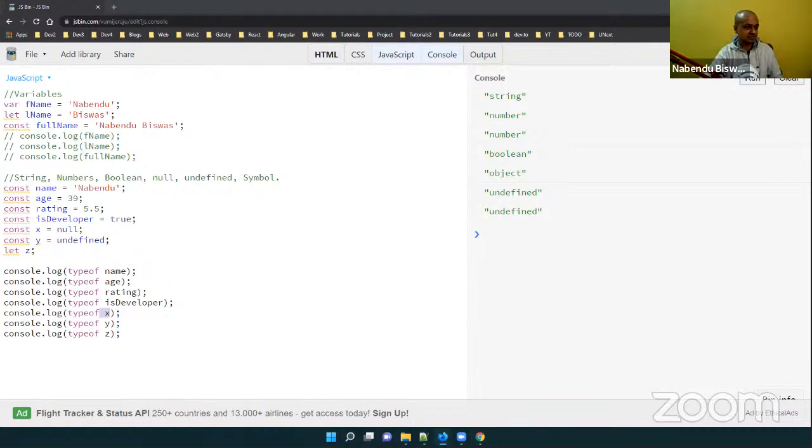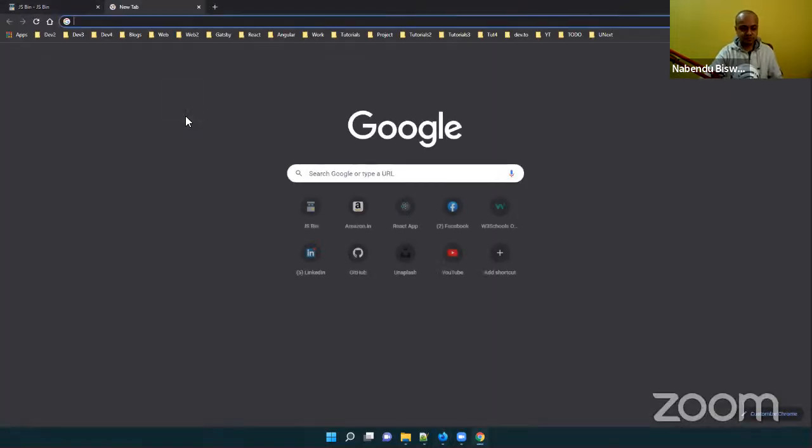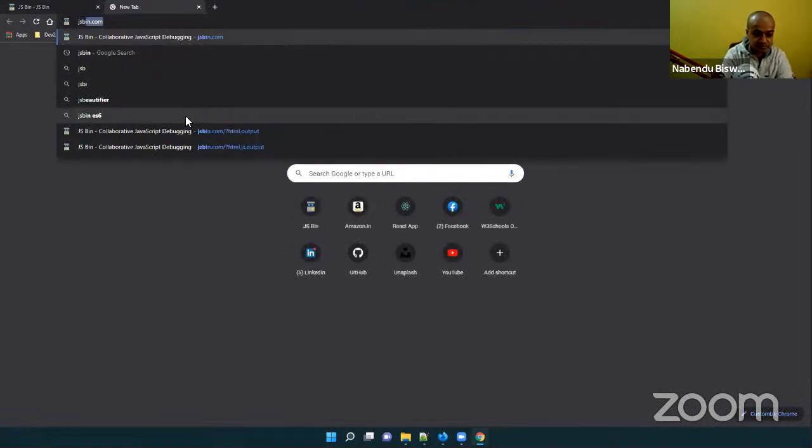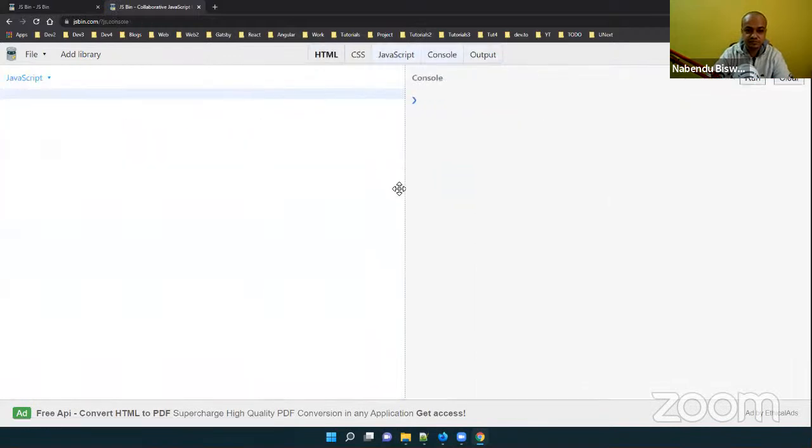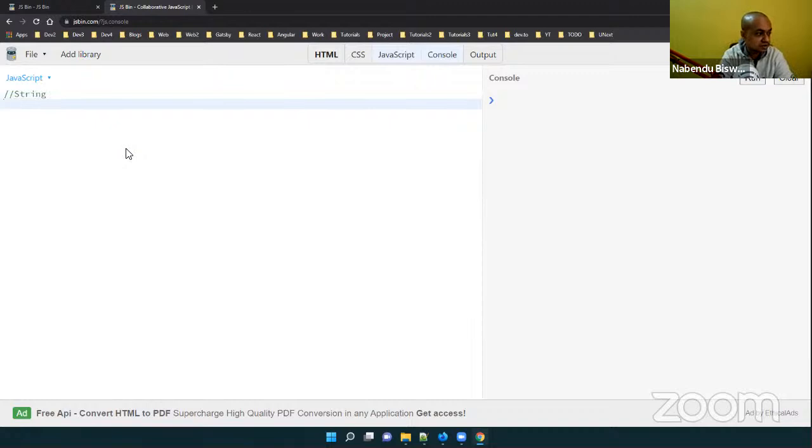Now the next thing we are going to see is three important data types. One is the string. We are going to see the string in a bit more detail.